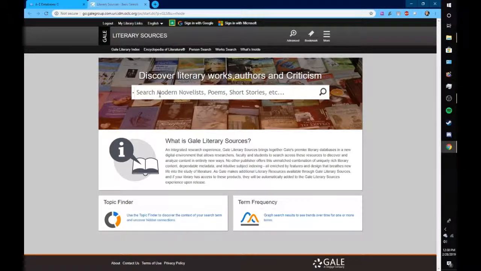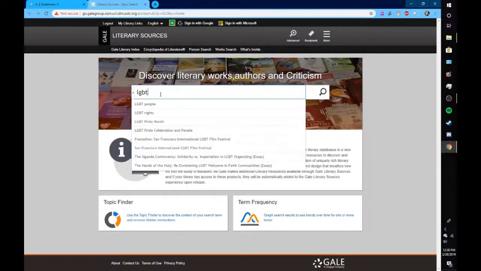So let's try an example search. Let's say that we want to do some research for a paper we're writing about The Wizard of Oz and its impact on queer culture. So we'll start by typing in our term LGBT. As we type it in, Gale Literary Sources automatically pops up a source of related search terms underneath.